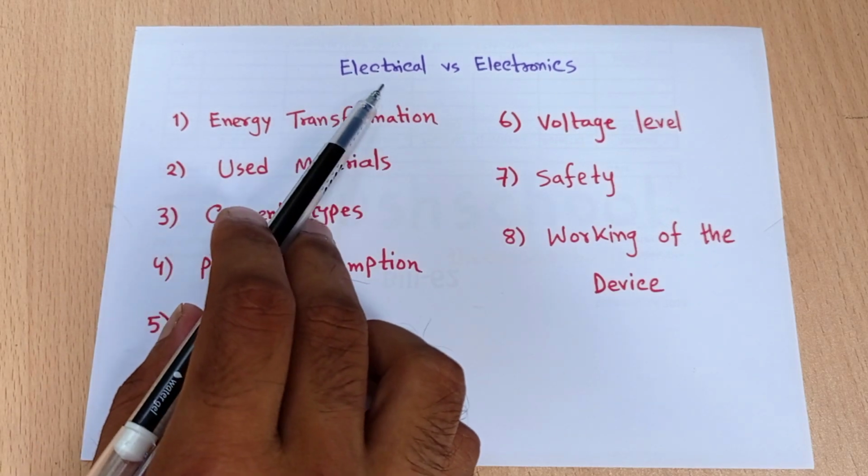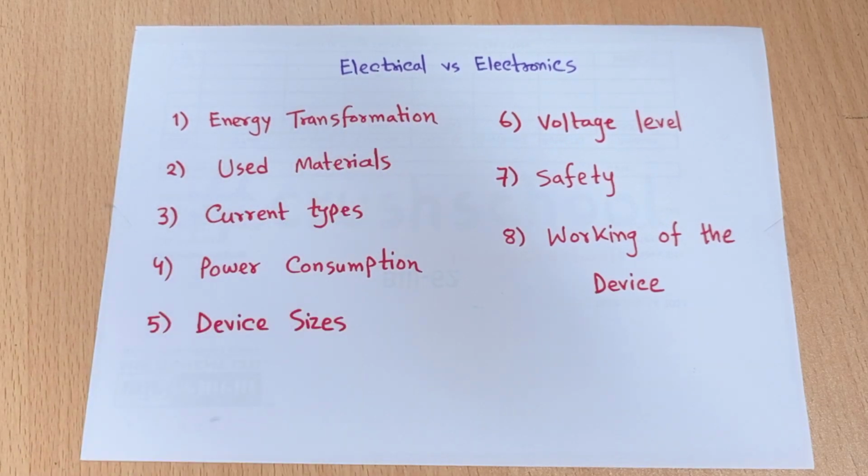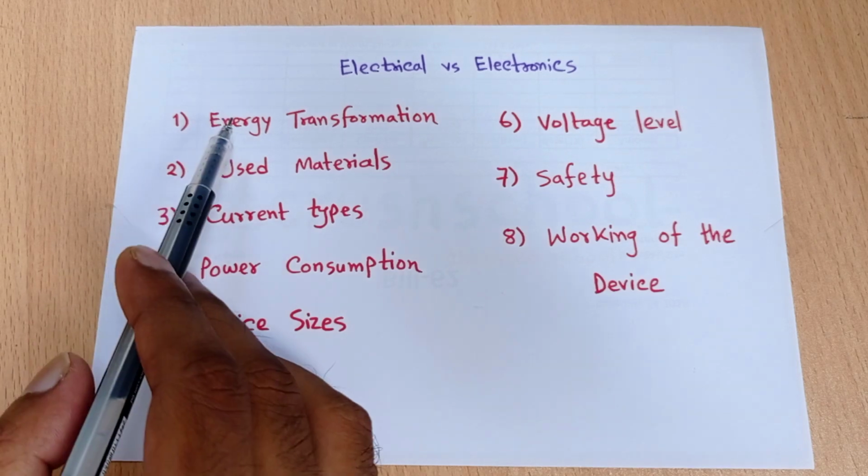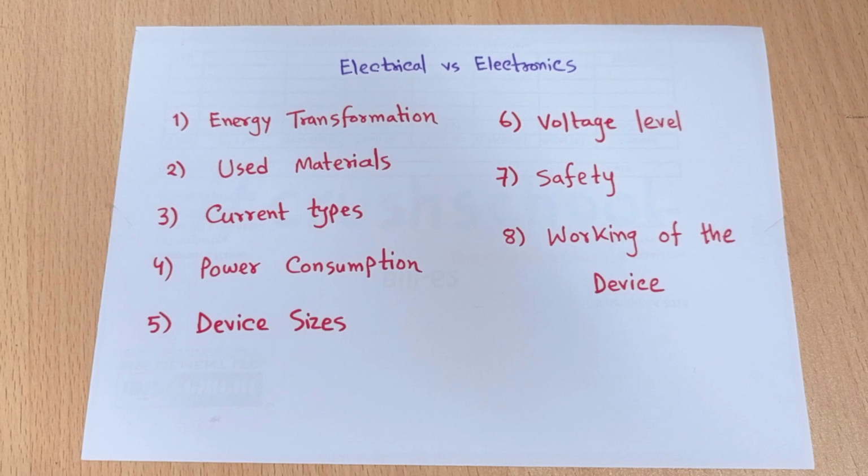So electrical deals with devices or systems where we can transfer the energy from one format to another format. Suppose in our home we are using a motor, a fan, or lights.